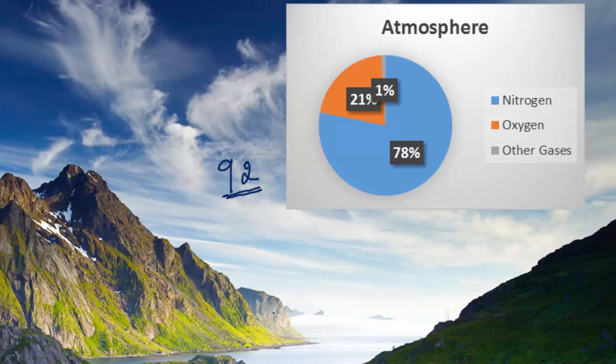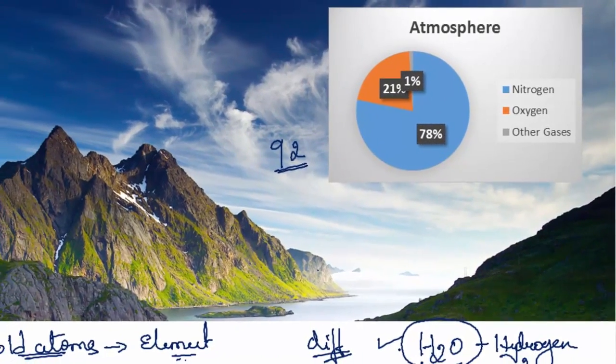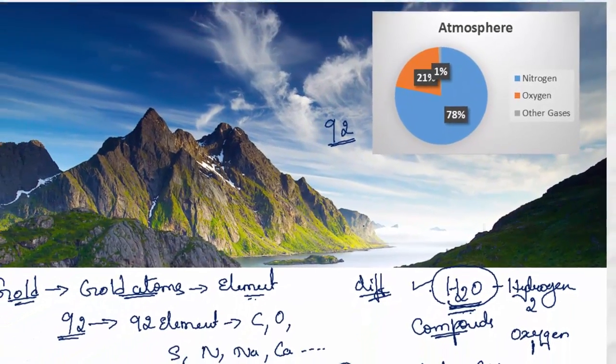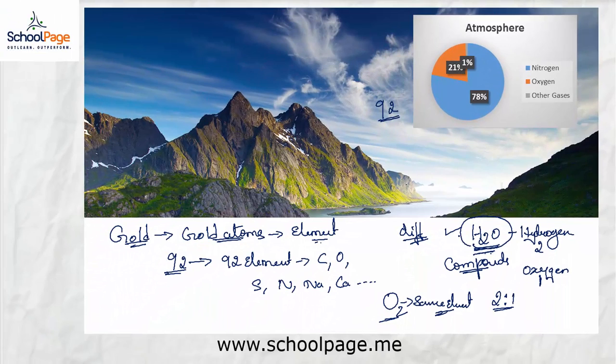But among all these gases, how is it possible that we only take in oxygen, not any other gas? It is because oxygen is not chemically combined with the other gases of atmosphere. It is free. So though atmosphere consists of many different gases, the gases are free because they are not chemically combined. Such substances which are present together but are not chemically bound are called mixtures.